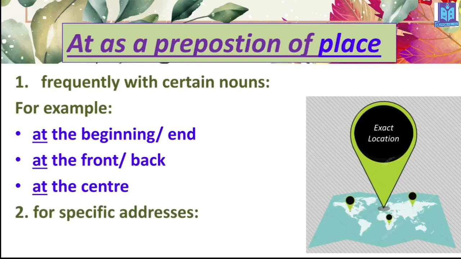Then for a specific address, for example, when I ask your address and you tell me your exact address, at that time you have to use at. For example, Milestone School's address is at House 1, Road number 21 and Sector 4. It's the exact location of Milestone School and College Sector 4 branch. So that's how I use at.